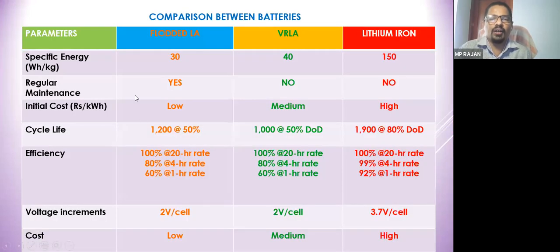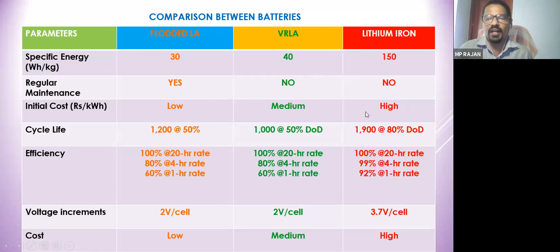Here is a quick comparison of the lead acid battery, sealed battery and lithium ion battery. The energy in watt hour per kg is 30, 40 and 150. You can see the very high difference between a lead acid battery and a lithium ion battery. So its size and weight become less. Maintenance: the flooded battery requires constant maintenance, whereas the sealed battery and especially the lithium ion battery have no maintenance. It is a maintenance-free battery.